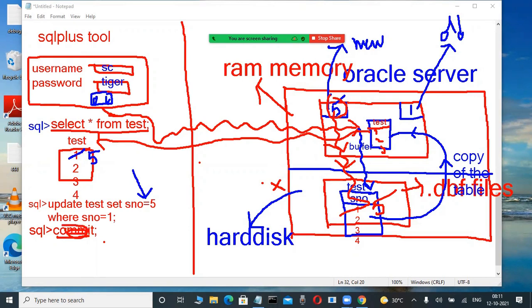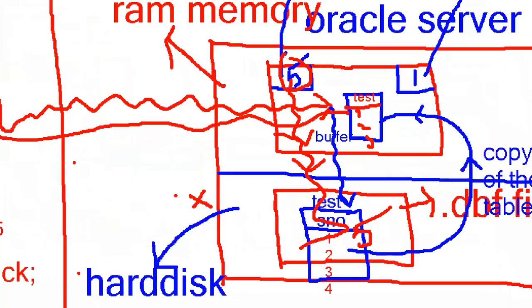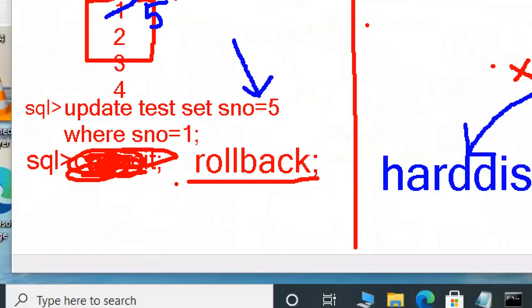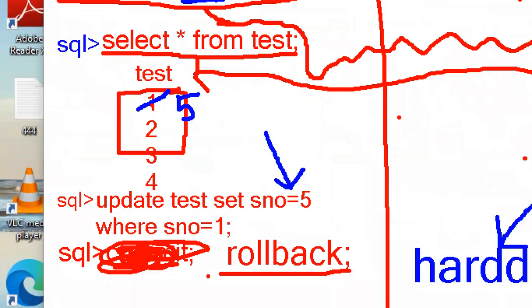Then in place of commit, we use a command. What is that command? Very good. Rollback is a command. Rollback means undo the transaction from memory. Now check it out here. Rollback means 5 is automatically changed into 1 only. Observe here, I am typing rollback, for example, a command in the database. Whenever we use rollback, this 5 is changed into 1. Why? Because it undoes, cancels the previous transaction.